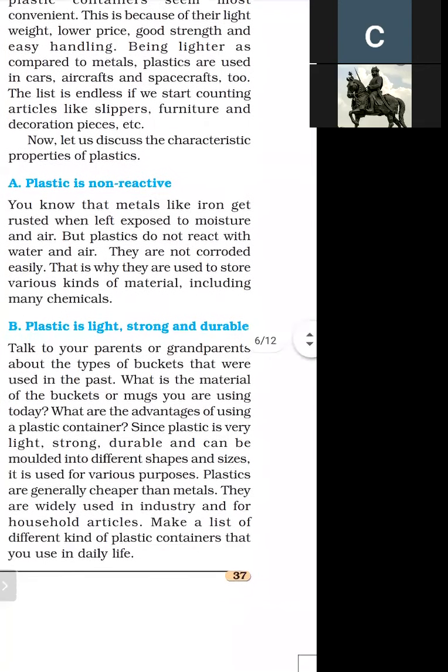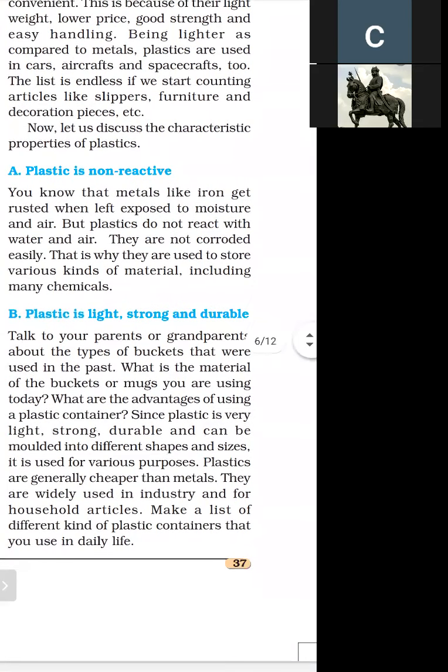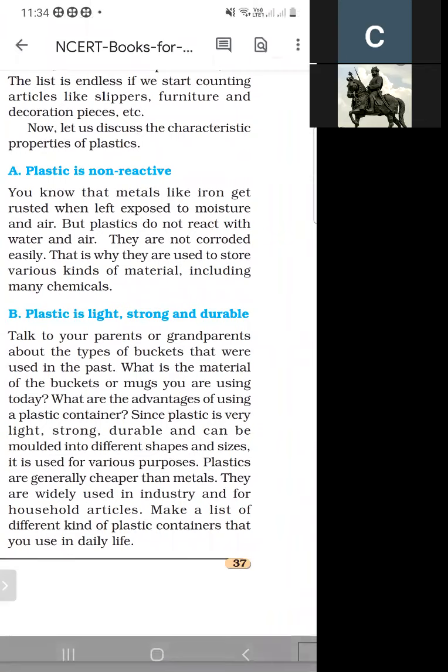The next property is that plastic is light, strong, and durable. Talk to your parents or grandparents about the types of buckets that were used in the past, and what is the material of the buckets or mugs you are using today?